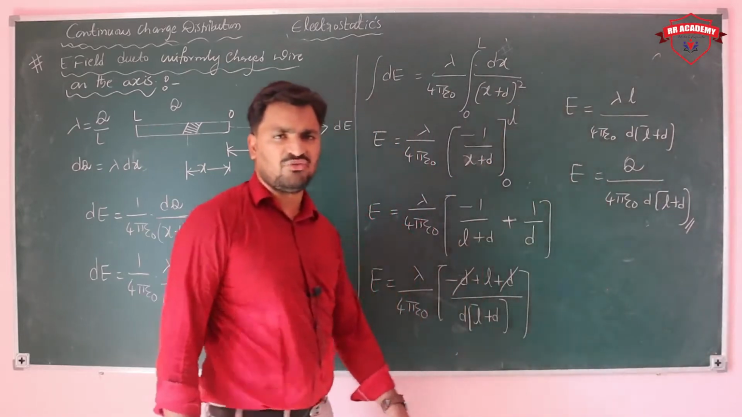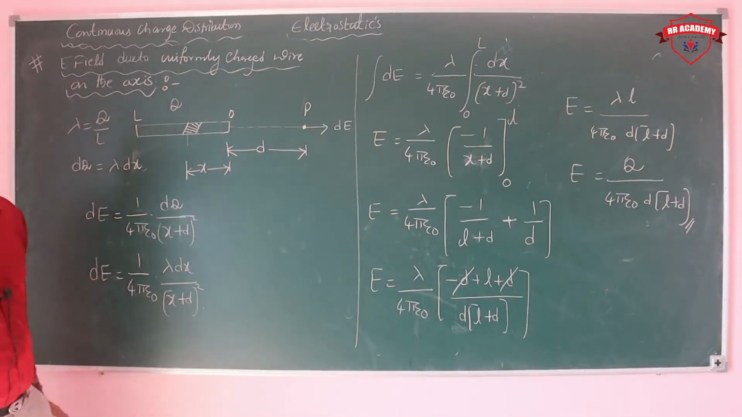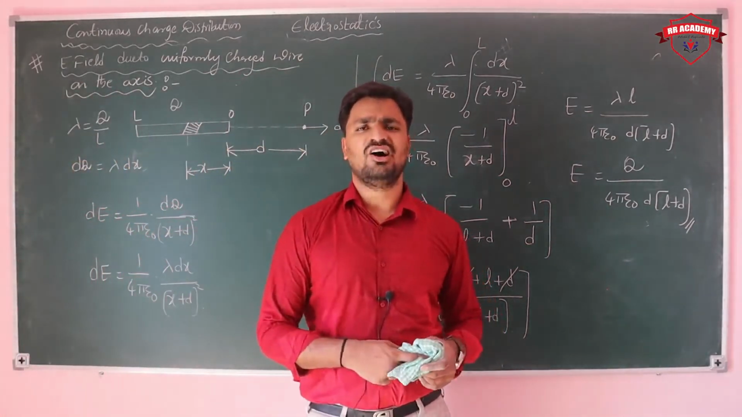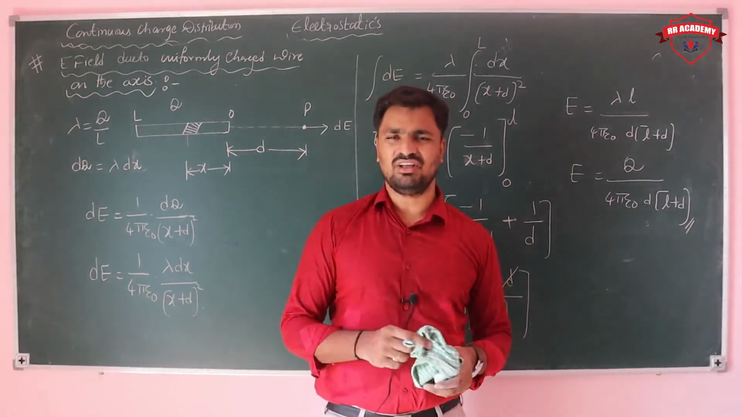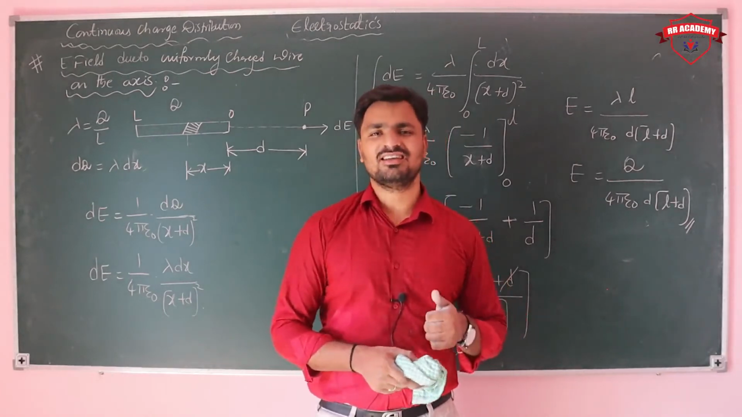This is the electric field on the axis. If it is on the bisector line, that is different. Here it is the field on the axis of a uniform charge distribution. Very important, this is what we have discussed today. Please practice it properly, then you are the successful person.